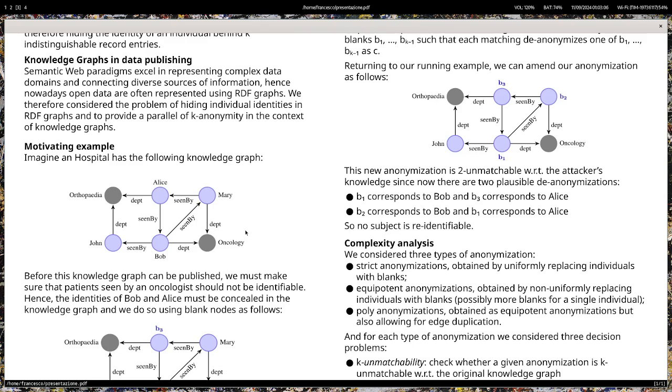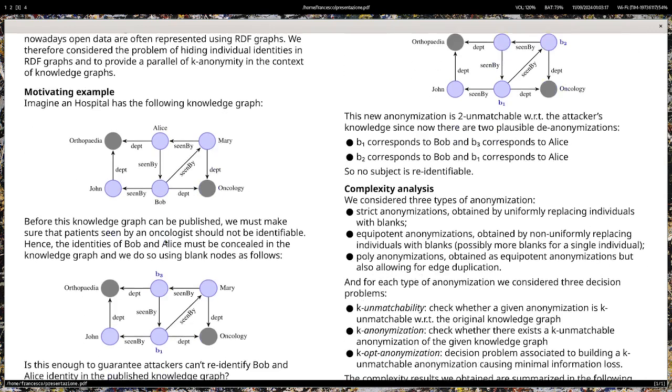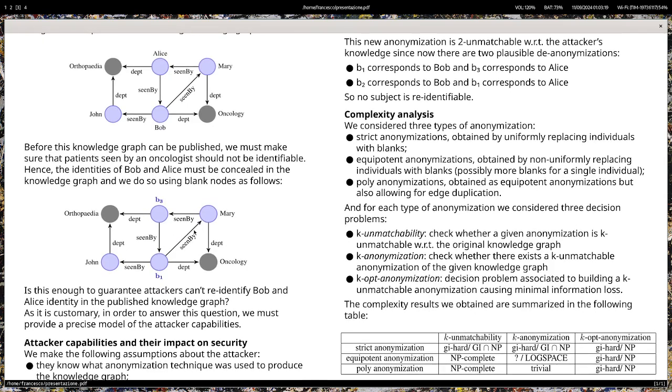Before this knowledge graph can be published, we must make sure that patients seen by an oncologist are not identifiable. So the identities of Bob and Alice must be concealed, and we use blank nodes to do so. This is the first attempt at anonymization that only replaces Bob by the blank node B1 and Alice by the blank node B3. Now we ask ourselves if this is enough to obtain a secure anonymization that prevents re-identification.